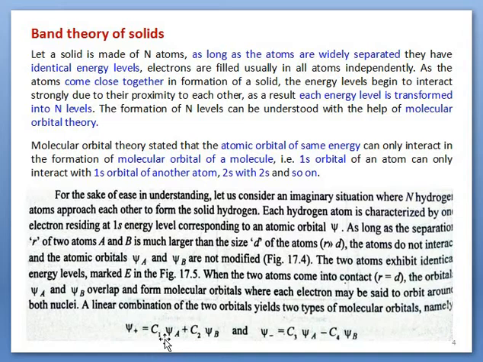These are represented by C1 psi A plus C2 psi B, and psi negative by the corresponding difference equation, where C1, C2, C3, C4 are constants.